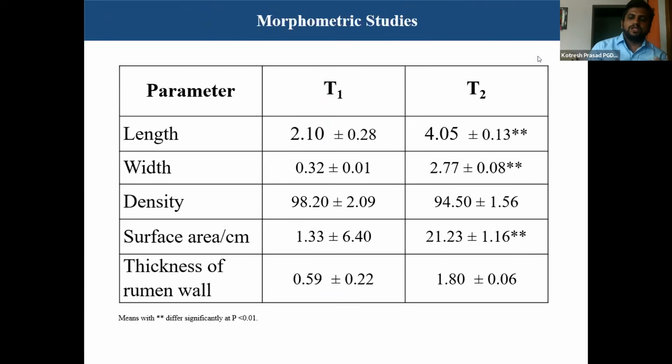That's why the rumen should be developed very well as early as possible, so that the surface area and the absorption capacity of the rumen will also increase. That's why we should start feeding creep feed to the lambs or kids as early as possible, with a good amount of protein, that is 20 to 22% protein in the creep feed.